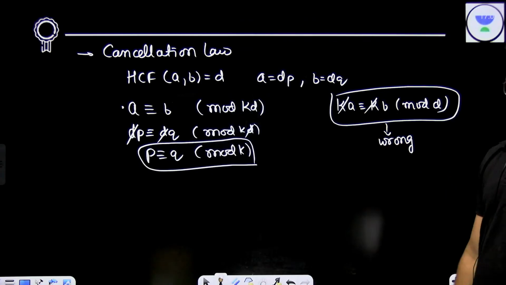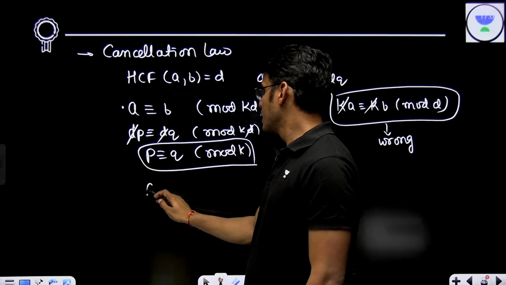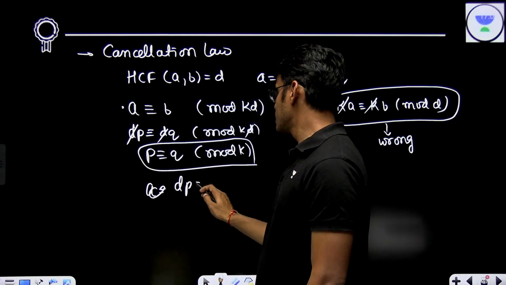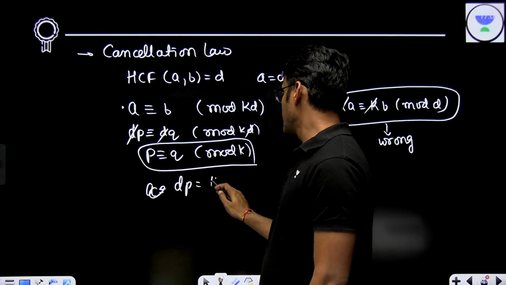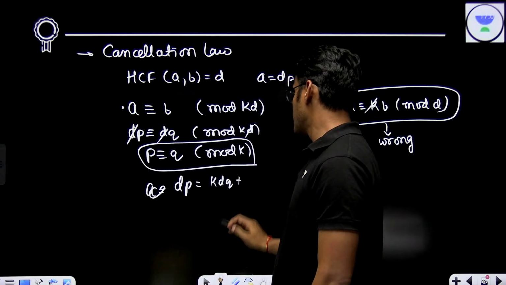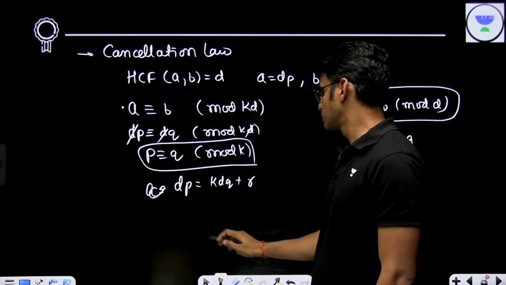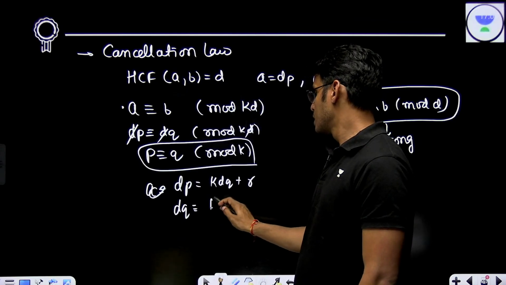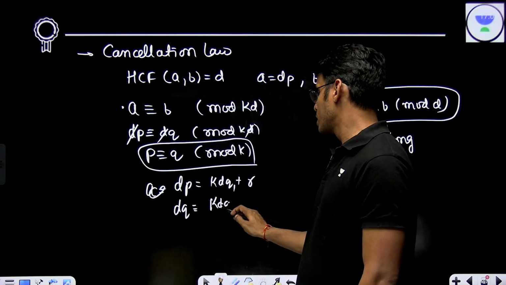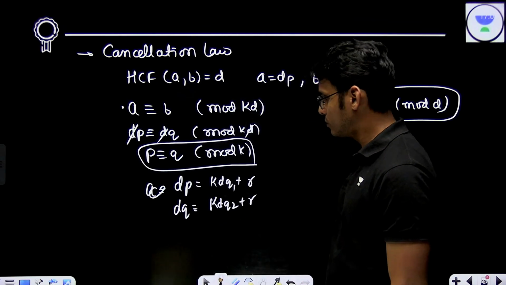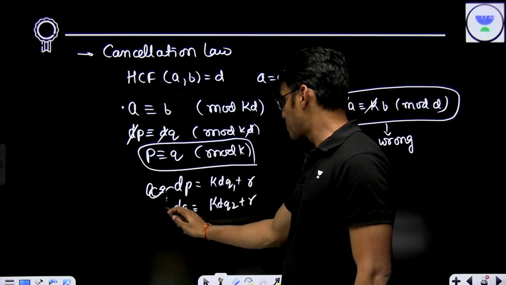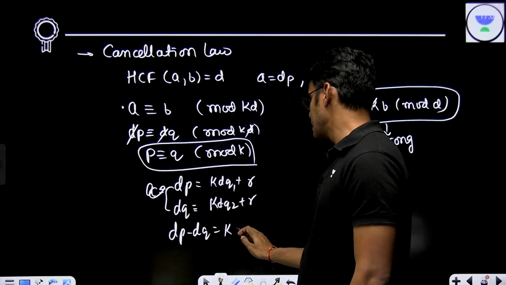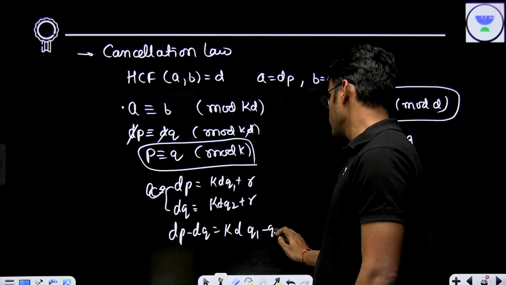And what is the proof of this? Very simple. A is basically dP is equal to K dQ1 plus R, and dQ is congruent to K dQ2 plus R. So if you subtract, dP minus dQ, you get K d times Q1 minus Q2.